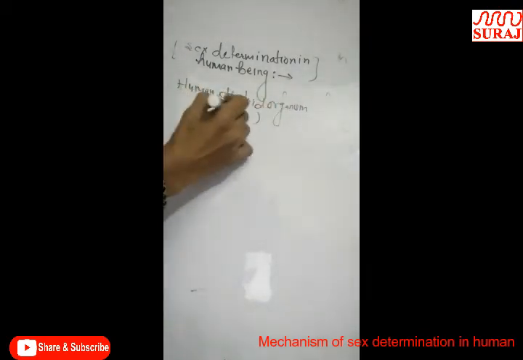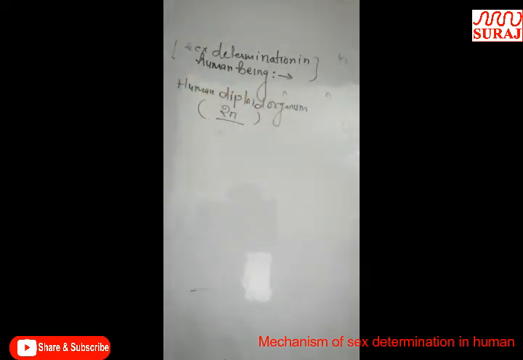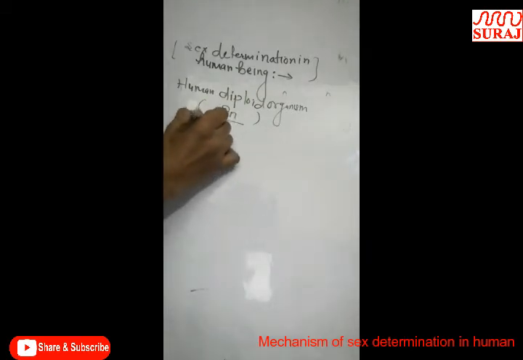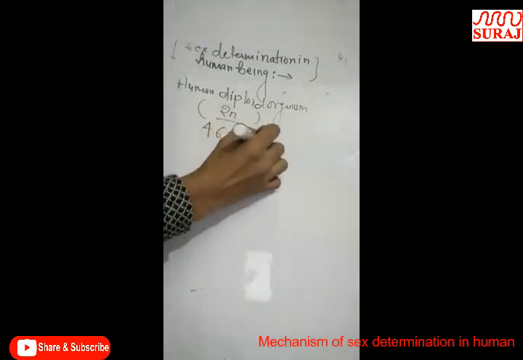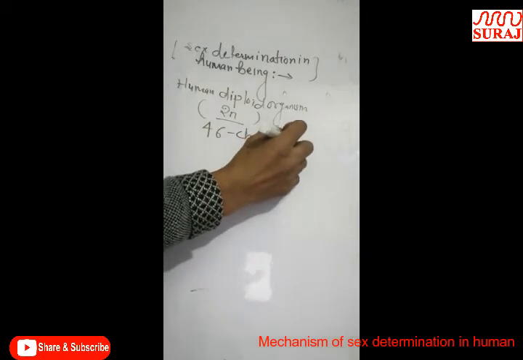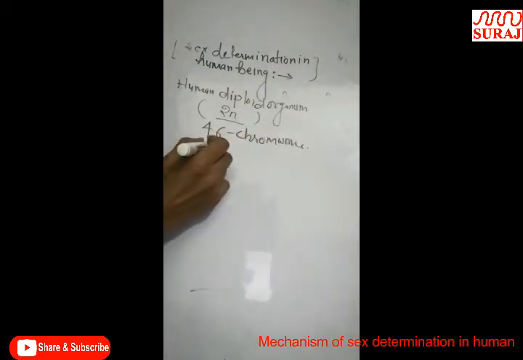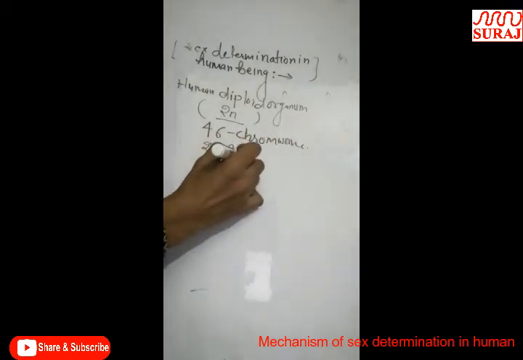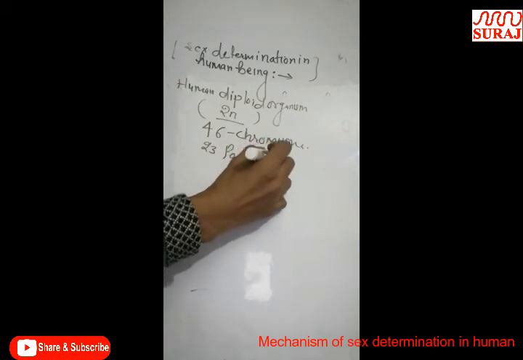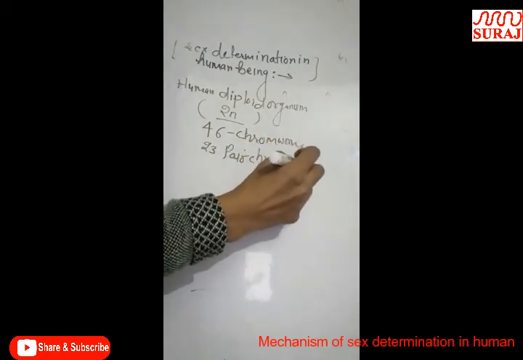The chromosomes of the human being, a diploid organism, are represented by 2n. It means in human beings a total of 46 chromosomes are present, or you can say 23 pairs of chromosomes are present.